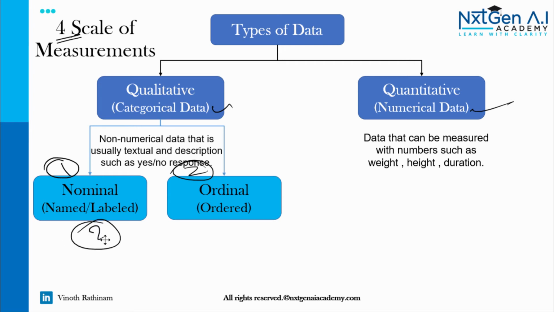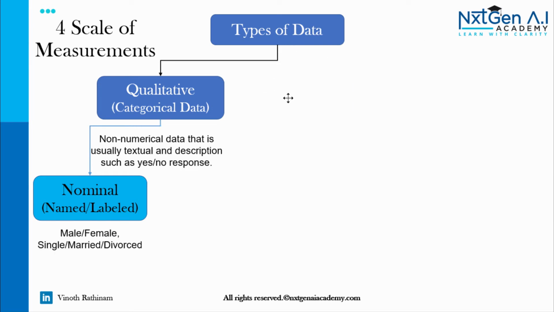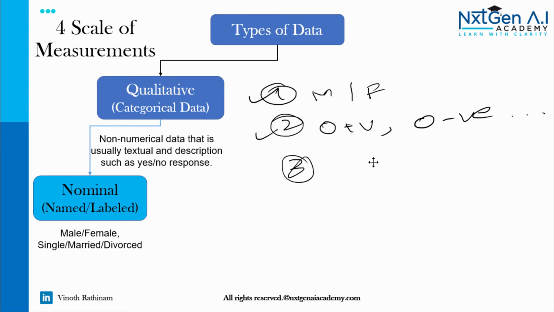What does that mean? Let me tell a few examples. Maybe the first example, gender, that is male or female. Then blood group, O positive, O negative, and so on. Third example, east, west, north, south.